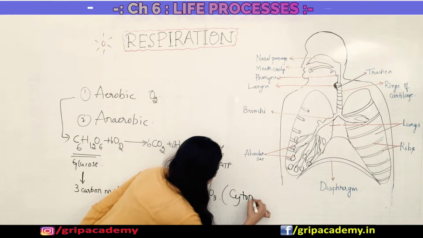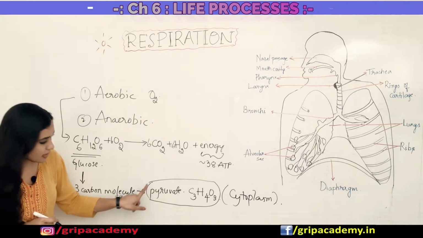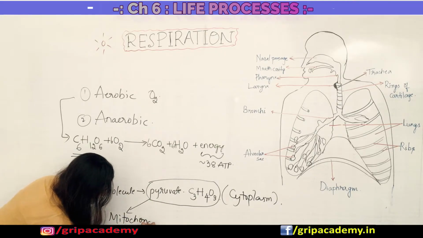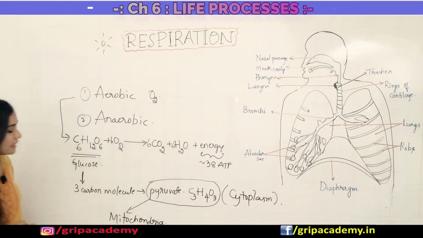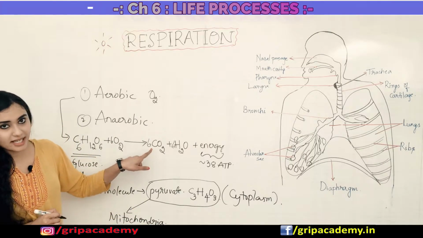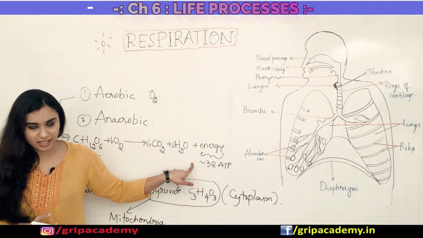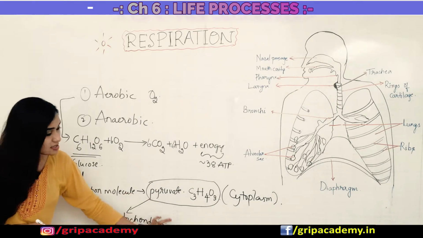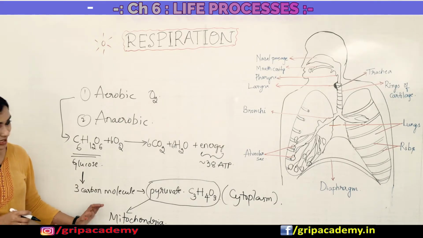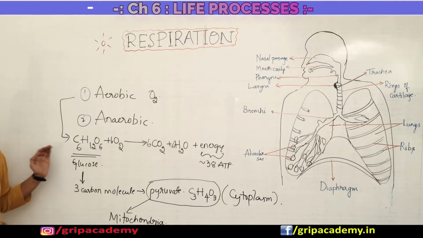This process happens inside the cytoplasm, and this pyruvate, which is a 3 carbon molecule, upon reaching the mitochondria, will be oxidized to liberate carbon dioxide and water along with the liberation of an enormous amount of energy. Thus the mitochondria is called the powerhouse of the cell because this is the place where the energy is generated. So this is how respiration happens step by step.